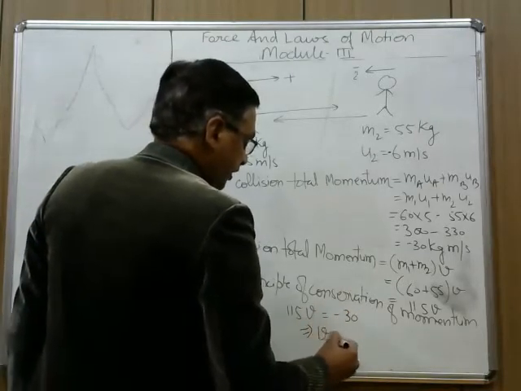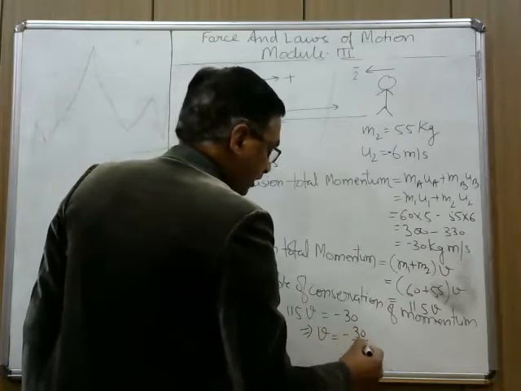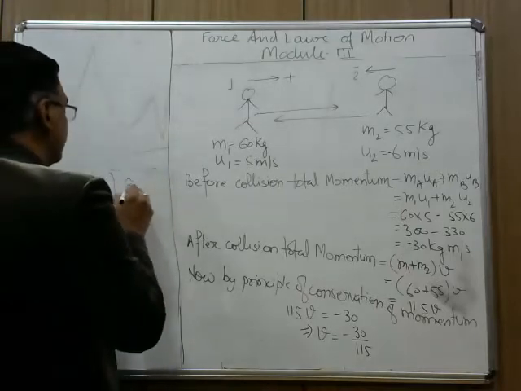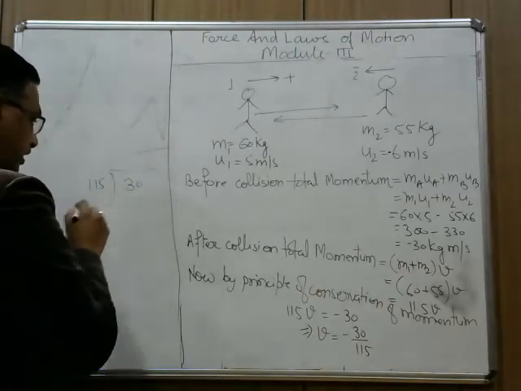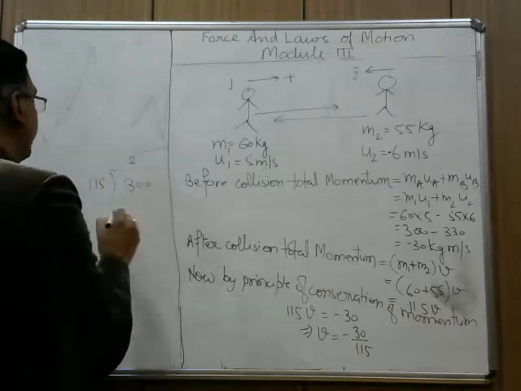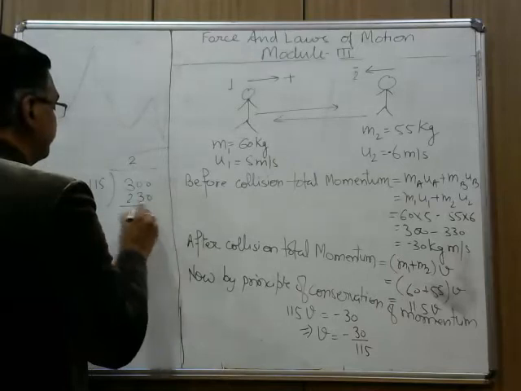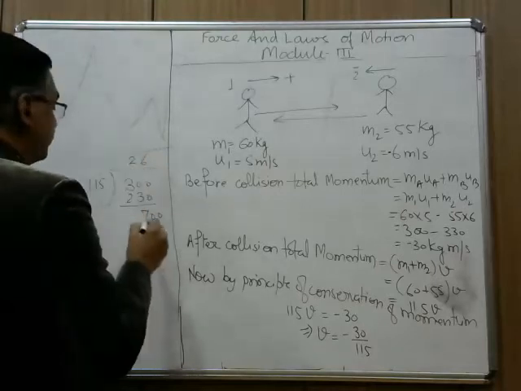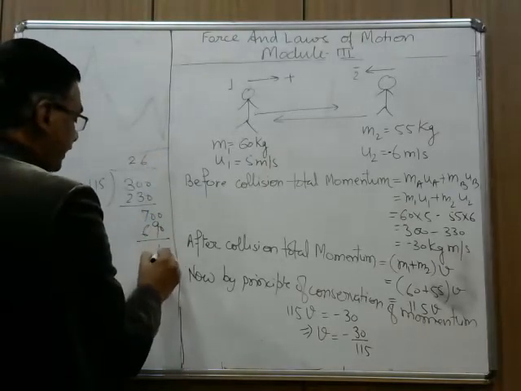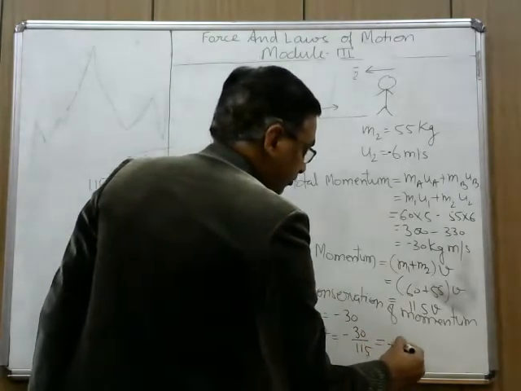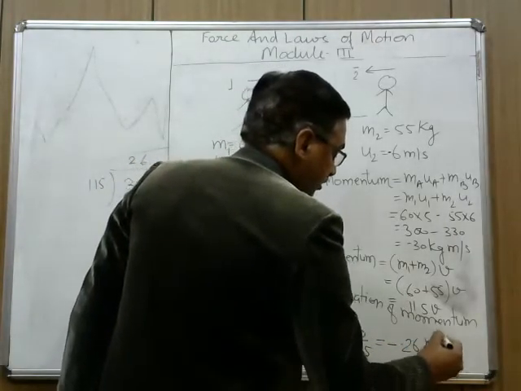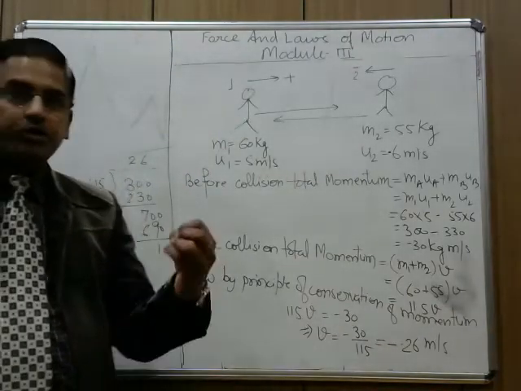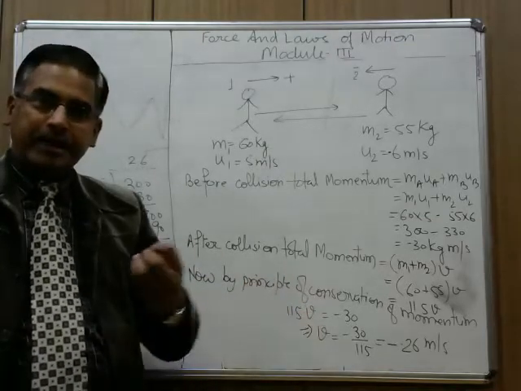This implies that v will be minus 30 upon 115. Now 30 divided by 115, decimal 0, 2 times 115 is 230, 70, 0, 6 times 115. So this is minus 0.26 meter per second.